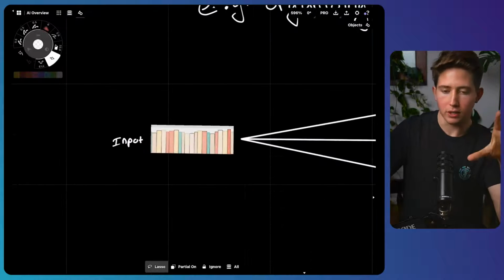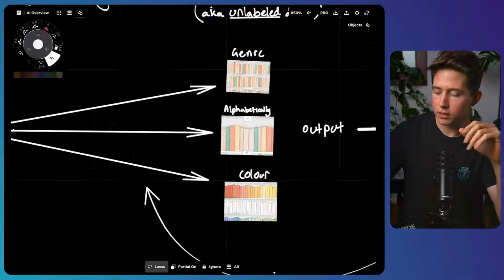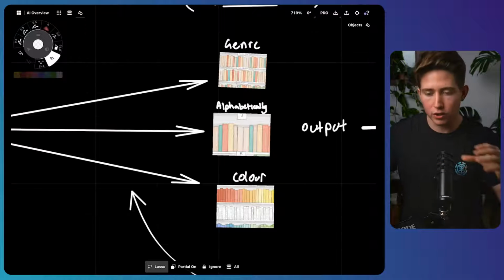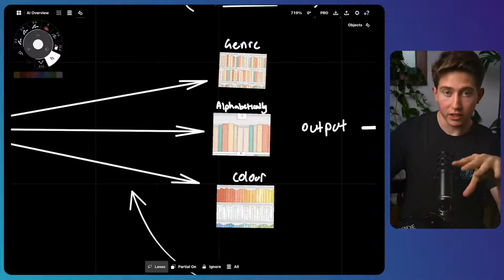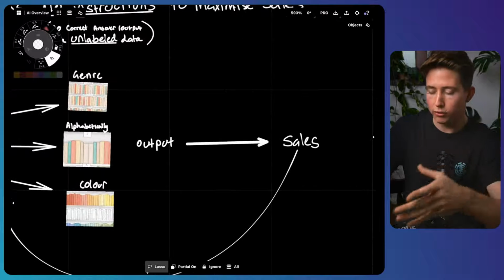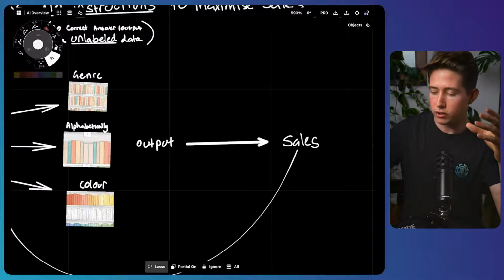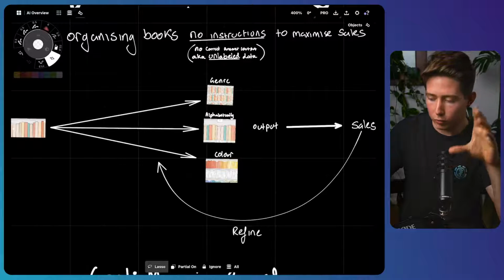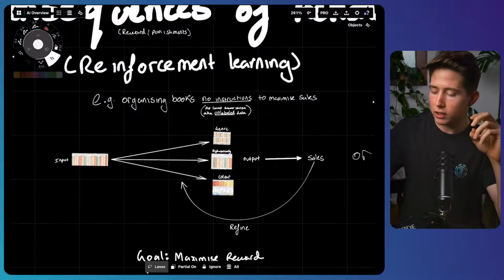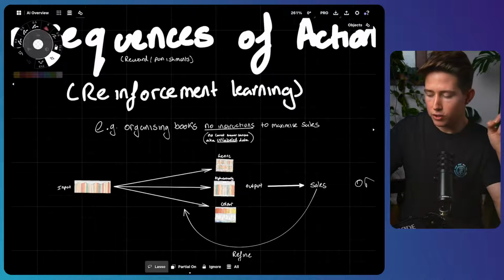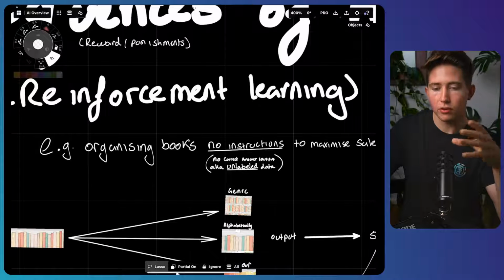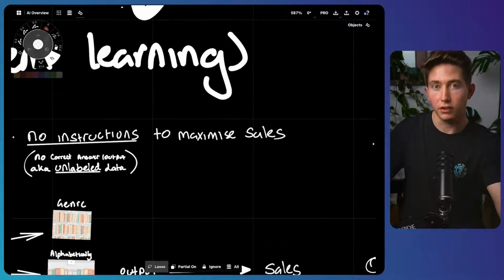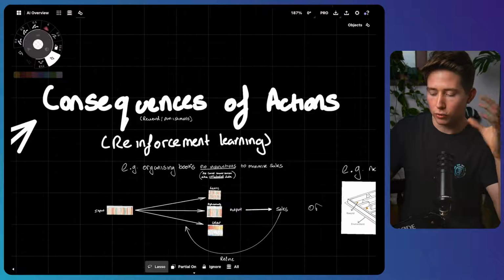Maybe we get our input data, all of these different books, and we can sort them in various different ways, maybe by genre, alphabetical, color, put them in different places in the shop, whatever it is. But then that action of sorting will lead to a number of sales. And that is what determines how we learn, because then we look at the number of sales and we use that to refine how well we sorted those books. And so we're learning from the consequences of our actions. So you're not given any instructions. There's no correct output, but instead you're learning by the consequences of your actions to achieve a given goal. And this is a kind of learning called reinforcement learning.